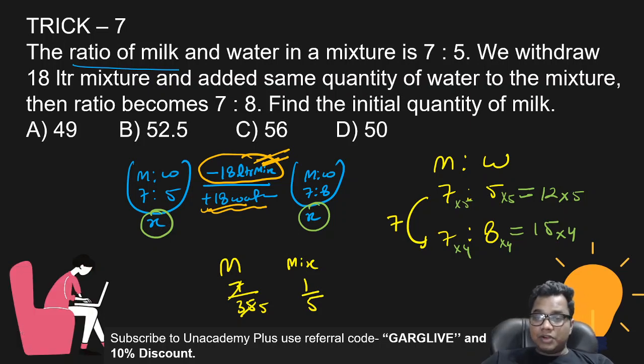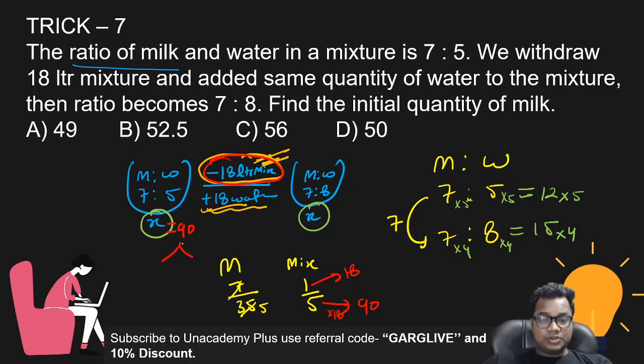एंड अगर मिक्सचर का 1/5 निकला है, एंड आई नो कि भाई मिक्सचर कितना निकला है 18 लीटर. 1 का वैल्यू इज 18, so the value of 5 is 90, 18 times 5. So the total quantity of milk and water was 90 liter. And in this 90 liter, the ratio of milk and water is 7:5.